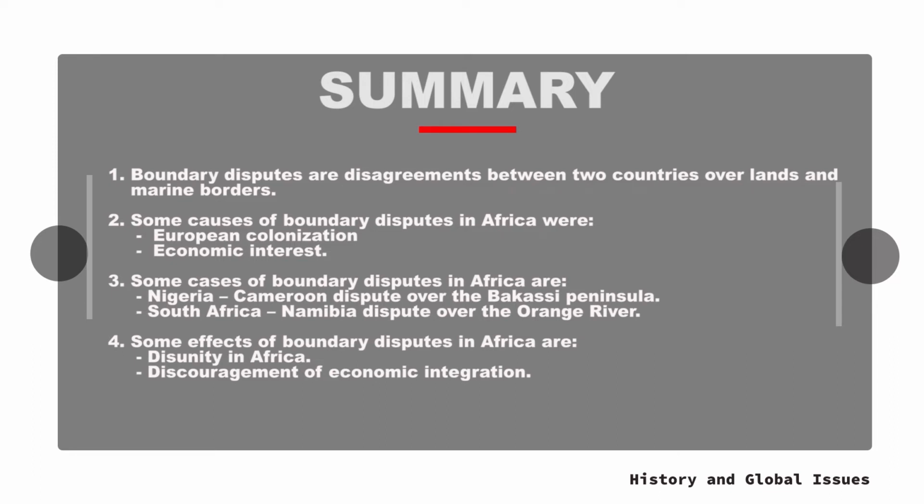Some cases of boundary disputes in Africa from our discussions are the Nigeria-Cameroon dispute over the Bakassi Peninsula and the South Africa-Namibia dispute over the Orange River. Finally, we discussed that some effects of boundary disputes in Africa are disunity in Africa and discouragement of economic integration. Now let's take some questions to test our knowledge on what we have done so far.